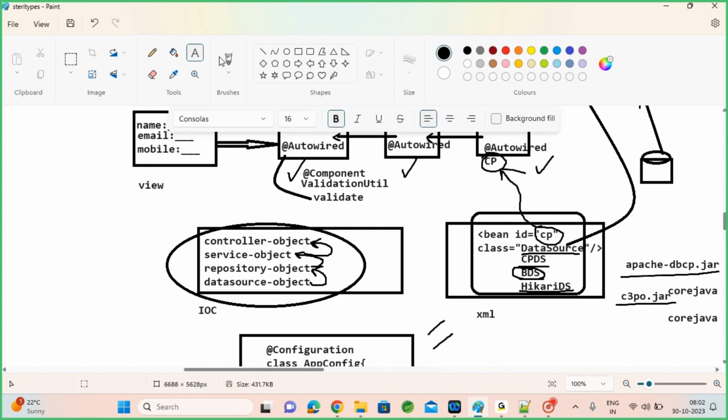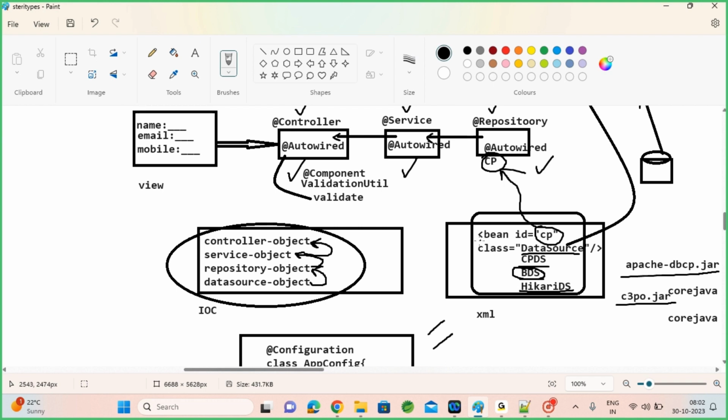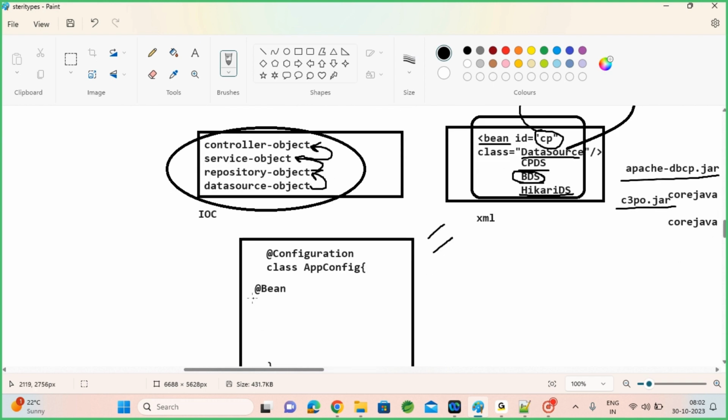Whichever bean tag you are using here, this is equivalent to that bean. The @Bean annotation is equivalent to the bean tag, and this configuration class is equivalent to the XML file. We use @Configuration as an alternative for XML bean configurations, and for the simple bean tag alternative, we use @Bean.